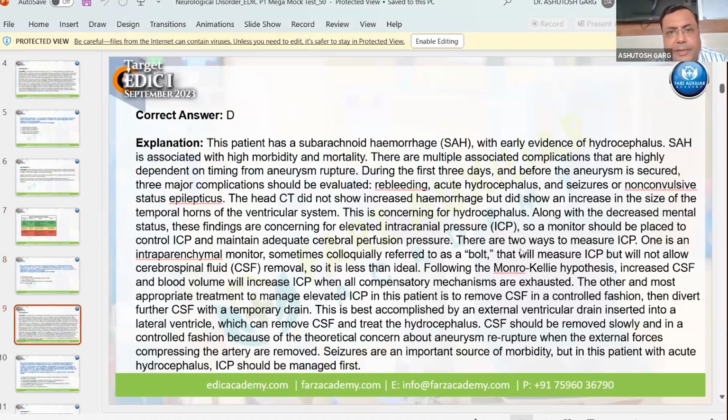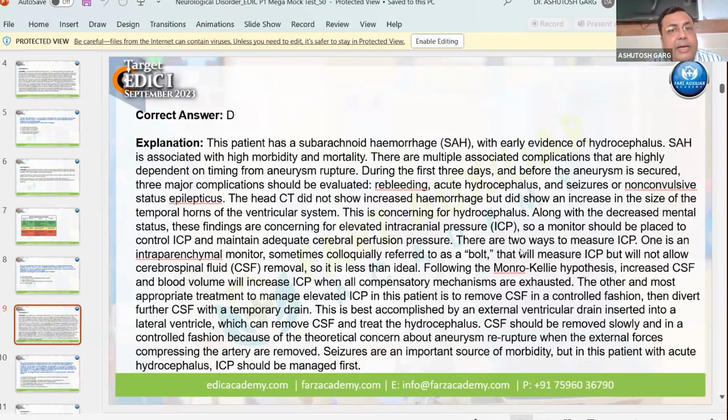So absolutely right, because in SAH, there is a chance of rebleeding during the first 3 days. And then acute hydrocephalus, seizure, and non-convulsive status epilepticus. So they always ask the complications of subarachnoid hemorrhage. This is a very important topic.